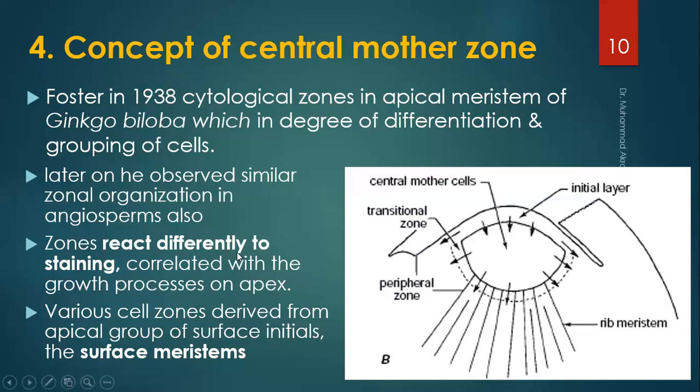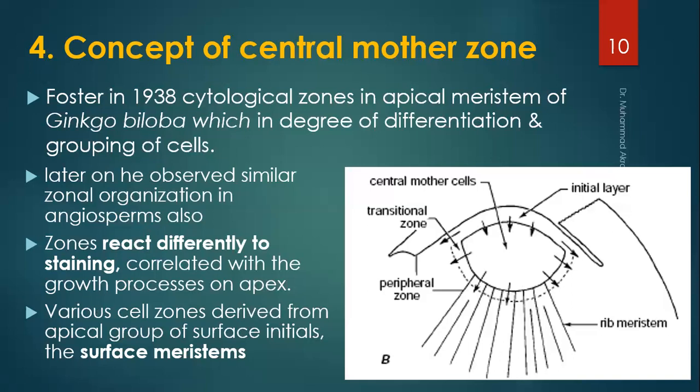Zones react differently to staining, correlated with the growth processes. Generally, where such types of cells are stained and observed under the compound microscope, or in detail, the electron microscope has also been used for the study of such cell activity or the mitotic activity of the meristematic cells.